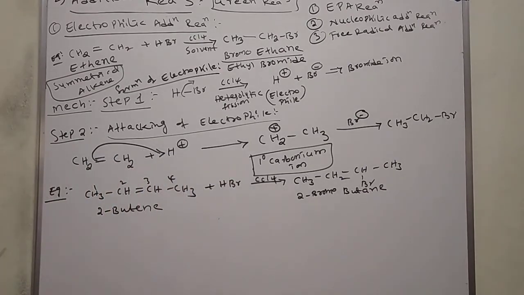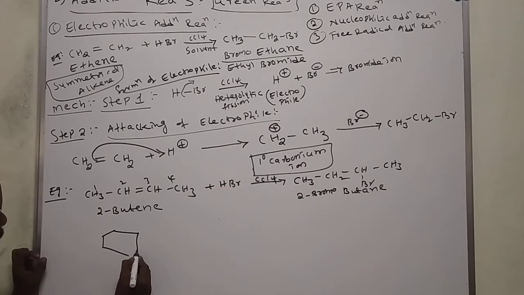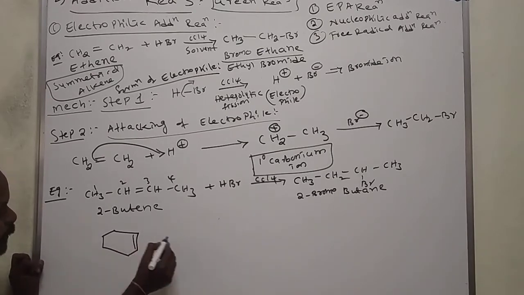2-bromo-butane. We will get 2-bromo-butane. For example, this is also one symmetrical alkene. If we cut the molecule from this, we get 2 equals HBr.